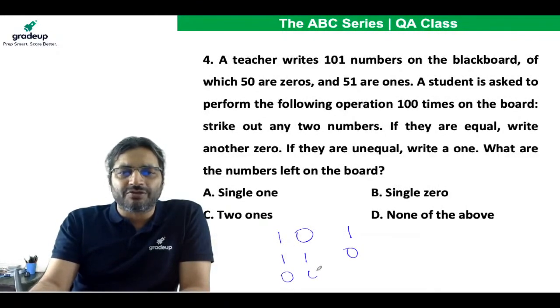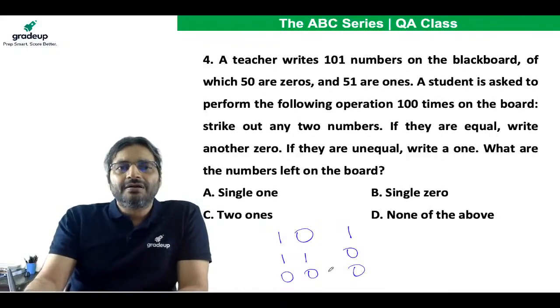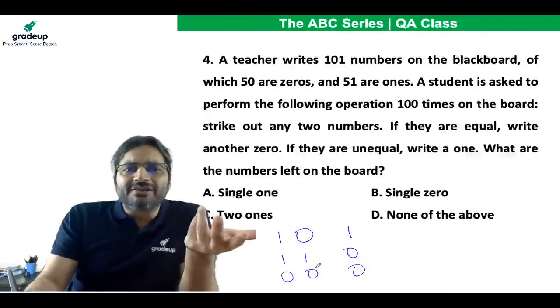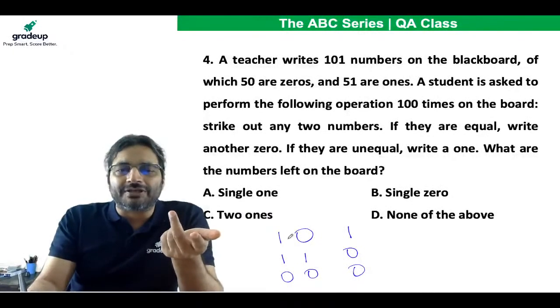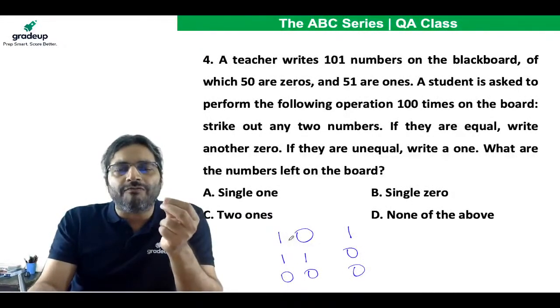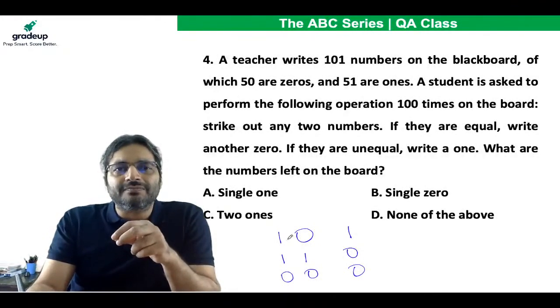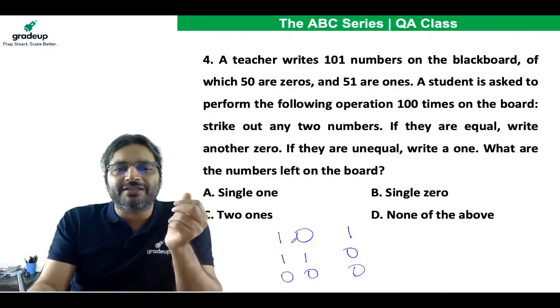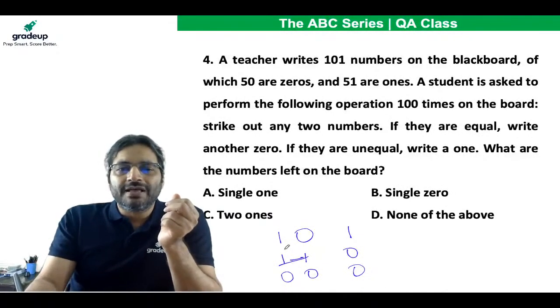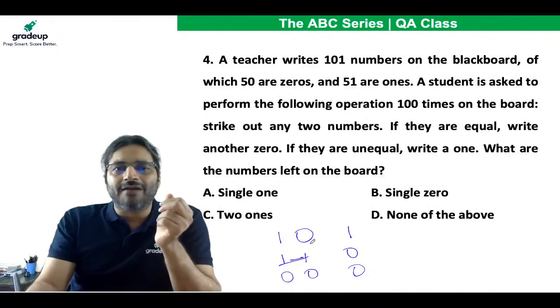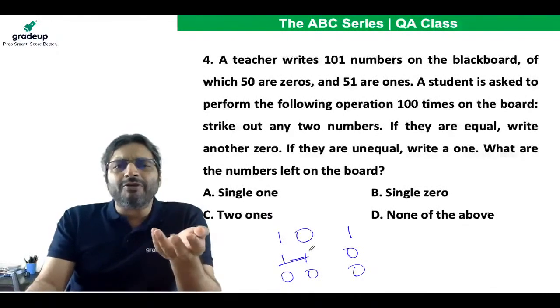If you remove 0 and 0, you put 0. If you remove 1 and 0, you put back 1. So the operation is of subtraction. I will assume the operation to be of subtraction, where you just put the absolute difference between the two numbers. The absolute difference between 1 and 1 is 0. Between 0 and 0, 0. Between 1 and 0, 1. So that is how you look at it.